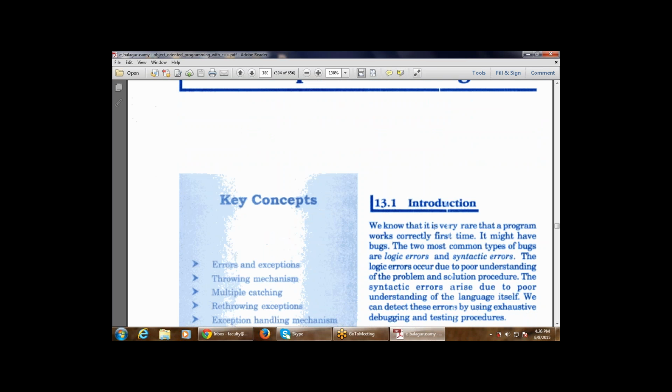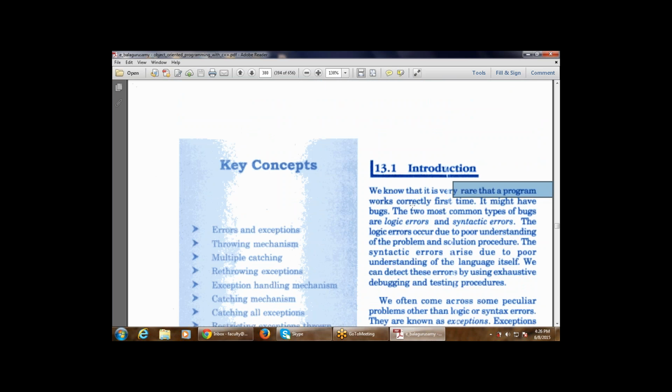We know that it is very rare that a program works correctly the first time, because we are human beings. We must try it, we must get compilation errors, and we hit and try for different parts. So it is very rare that a program works correctly for the first time, because there are so many errors that are possible. It might have some bugs. Now what is a bug? That is an error. In programming language it is known as a bug. So bugs and errors are the same thing.